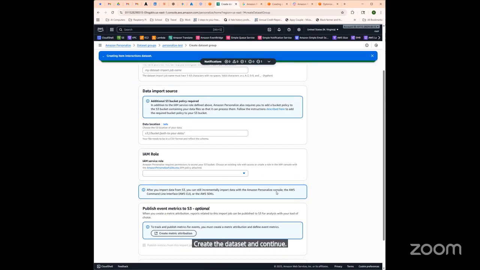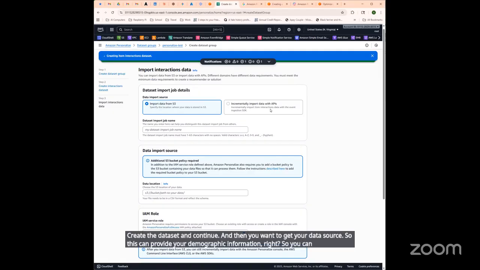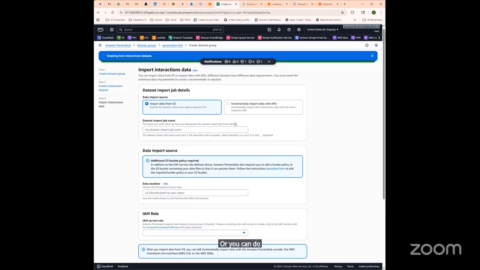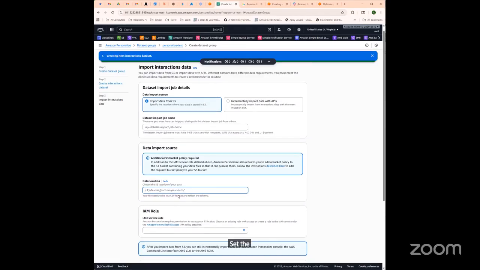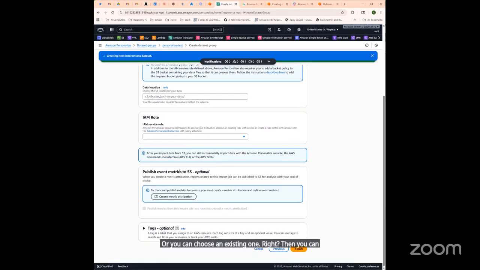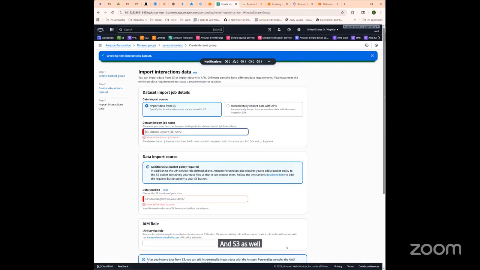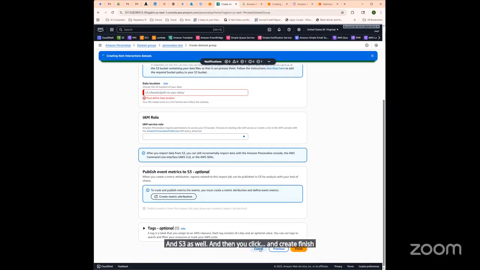And then you want to get your data source. So this can provide your demographic information, right? So you can have this in S3, or you can do this via the API, right? Name it, set the S3 bucket, set an IAM role for specific permissions, or you can choose an existing one, right? Then you can publish your results and metrics to an S3 as well. And then you click and create finish. We're going to cancel that though.